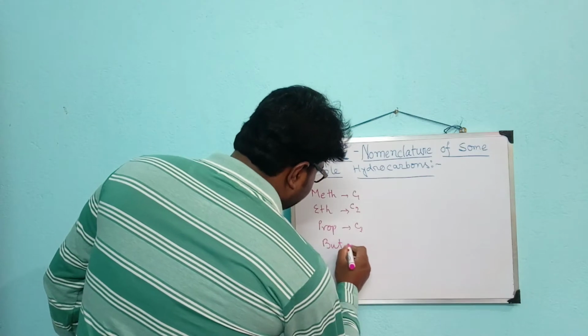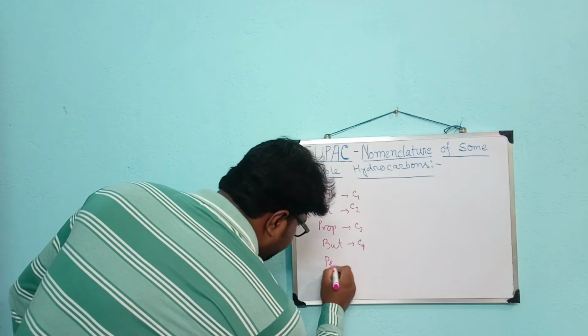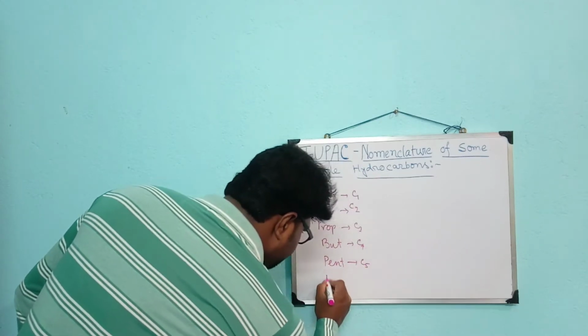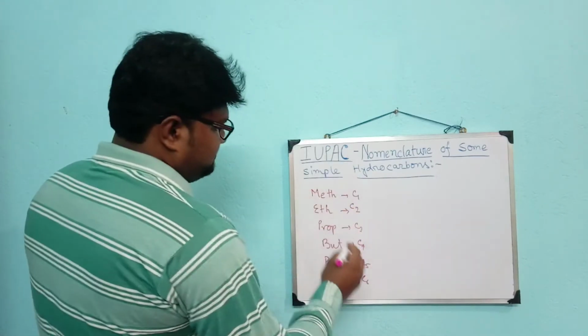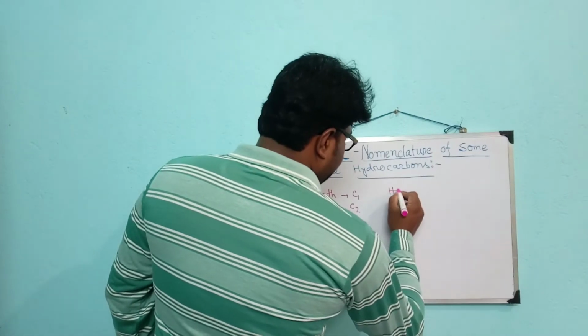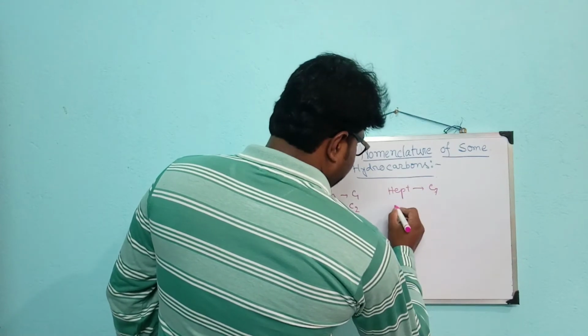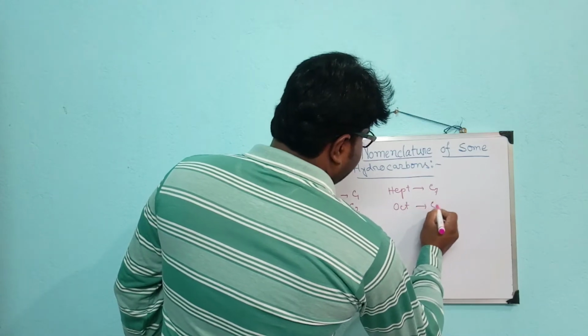But, pent. Hex for C6. Hept for C7. Oct for C8.